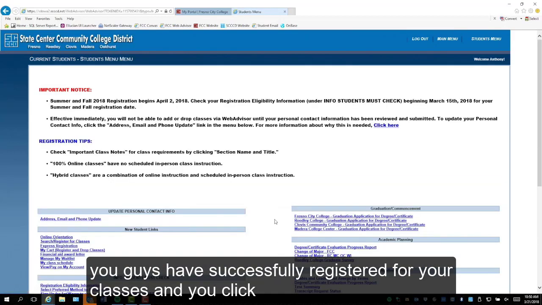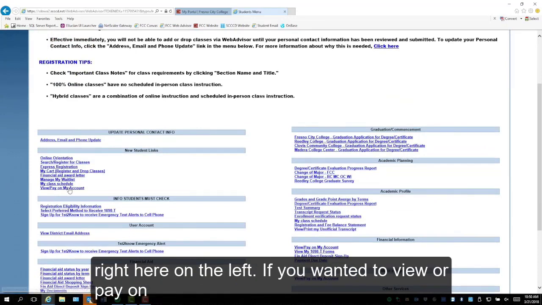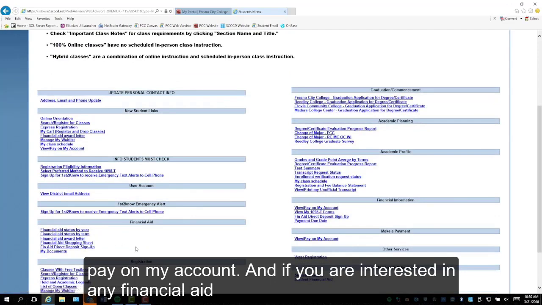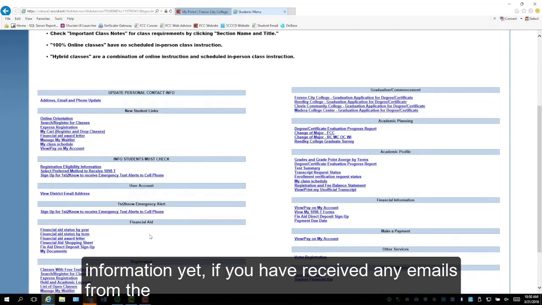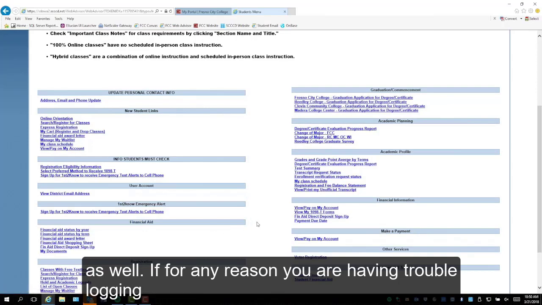After you guys have successfully registered for your classes and you click OK, on this next page right here you can check your class schedule right here on the left. If you wanted to view or pay on your account your tuition fees or see when they're due, you can click on View Pay on My Account. And if you're interested in any financial aid information yet, if you have received emails from the college, you can check your financial aid information right here as well.